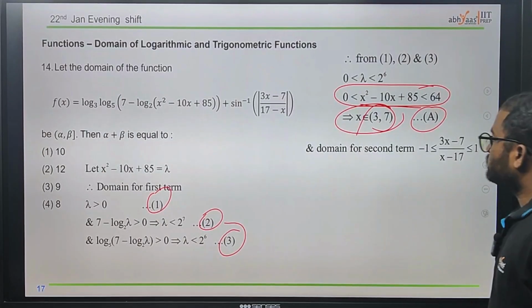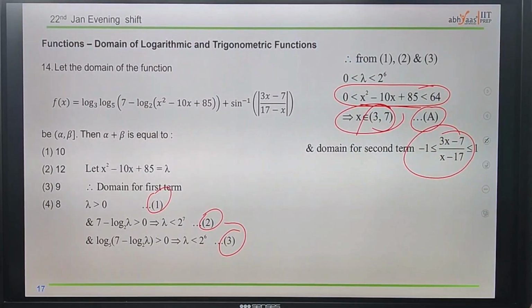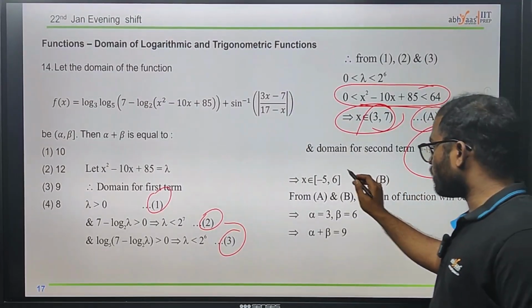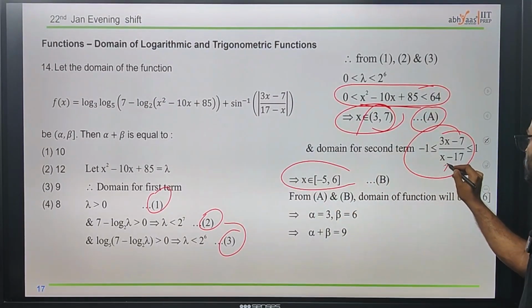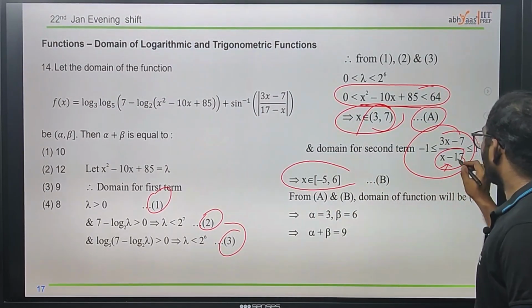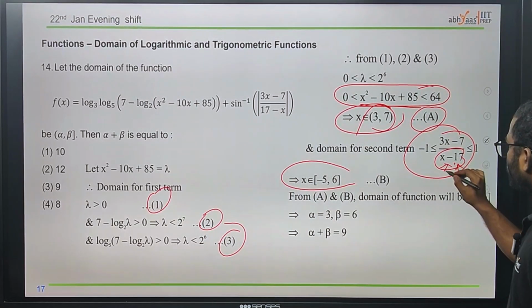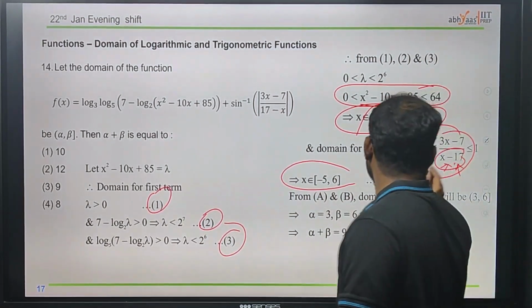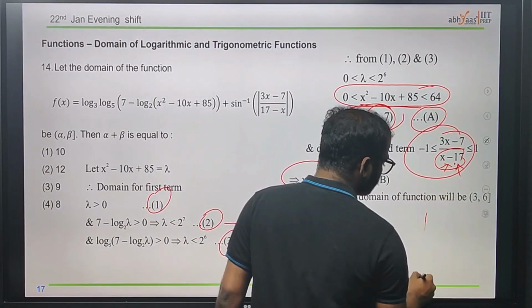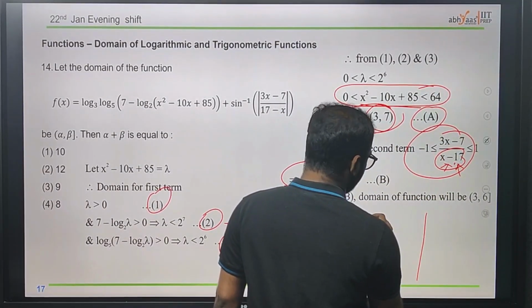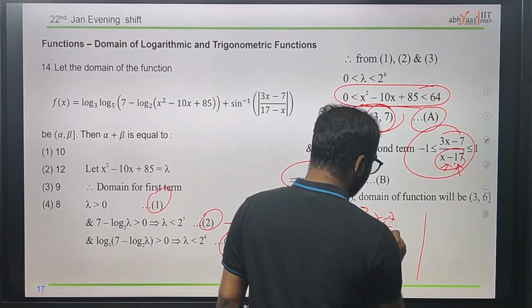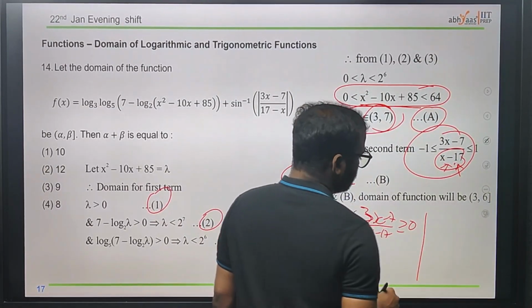Now for the second term, which is in between minus 1 comma 1, since it is a sine inverse. After doing some simplifications, since we have this in the denominator, just take two situations here: 3x minus 7 over x minus 17 greater than or equal to minus 1.